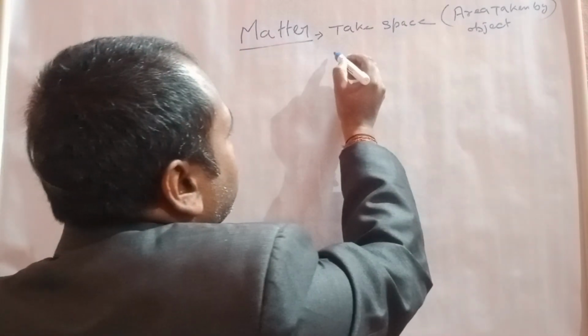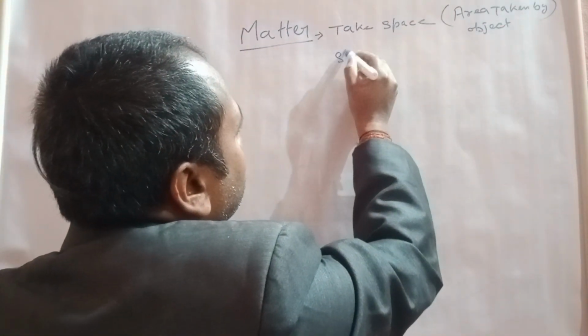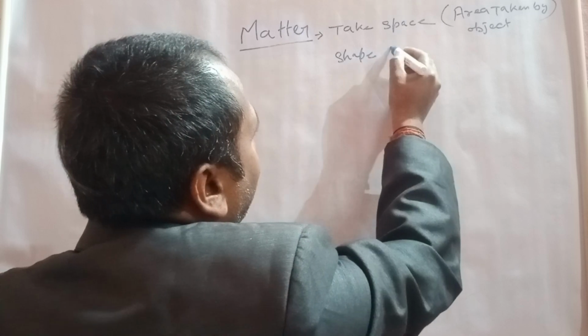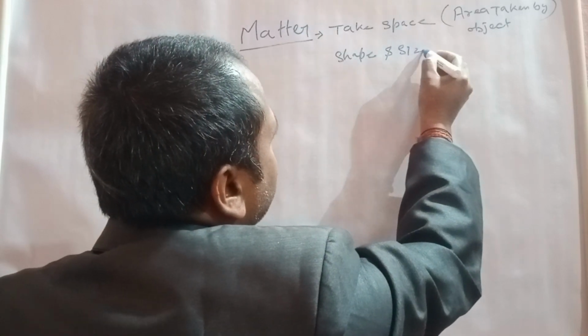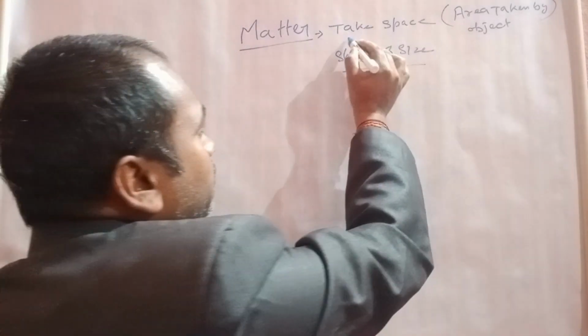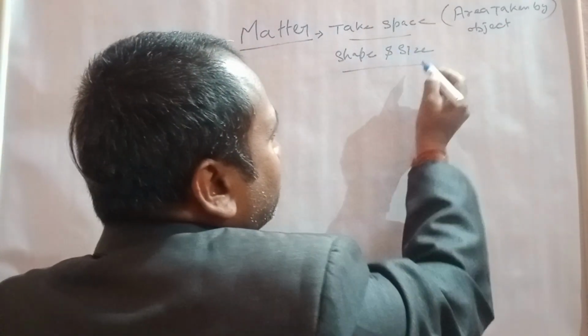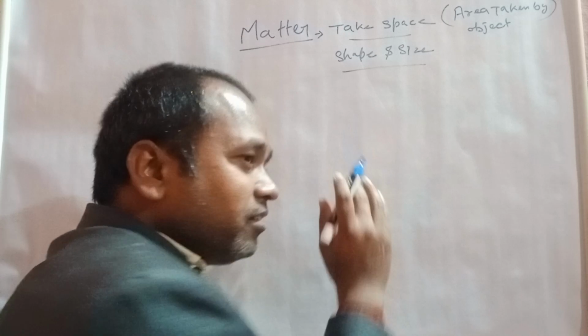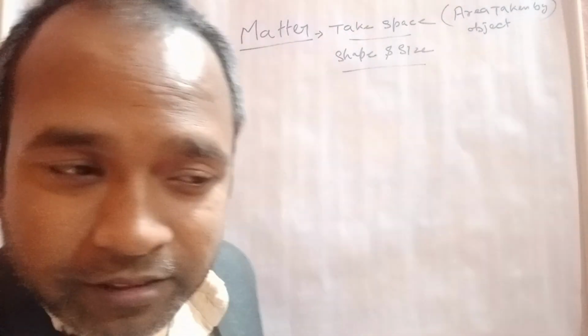Second, shape and size. Shape is a structure, and size is where we study the dimensions: length, breadth, height.